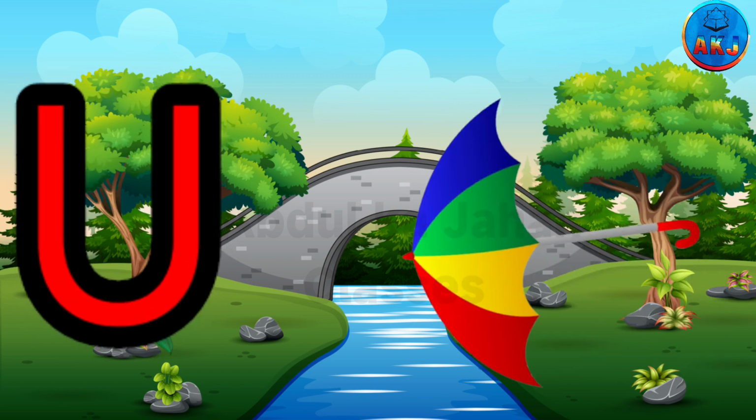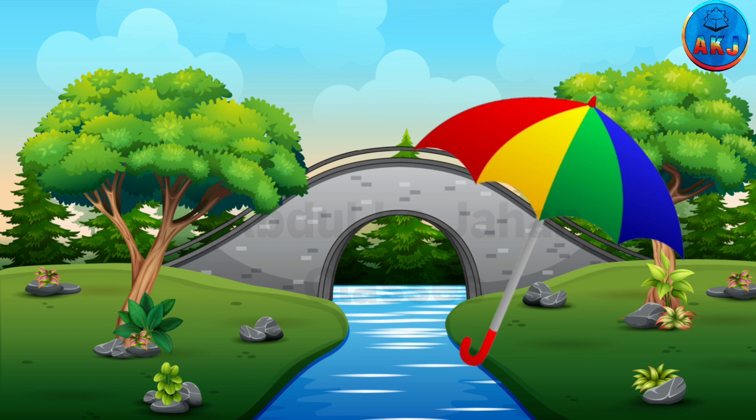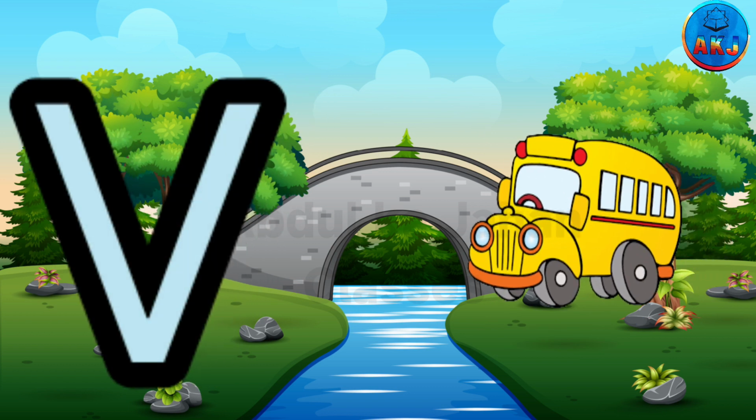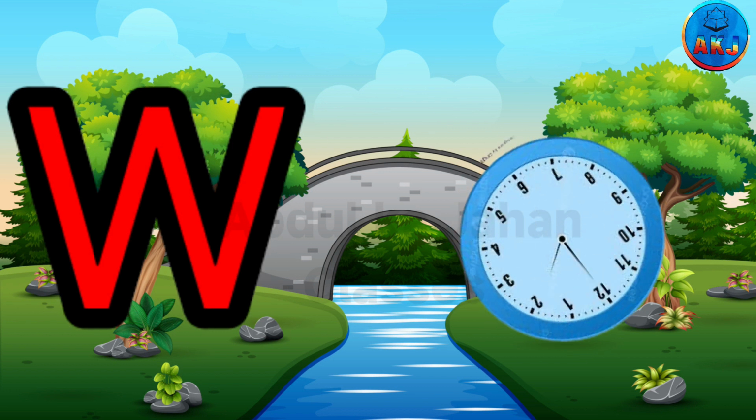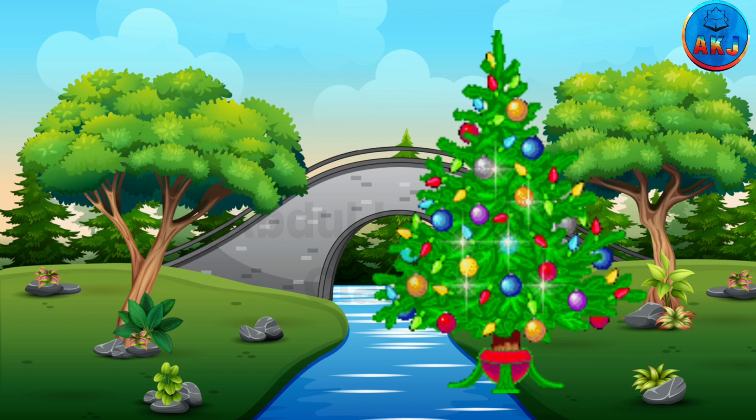U for umbrella, umbrella means chata. V for van, van means gadi. W for watch, watch means ghadi.